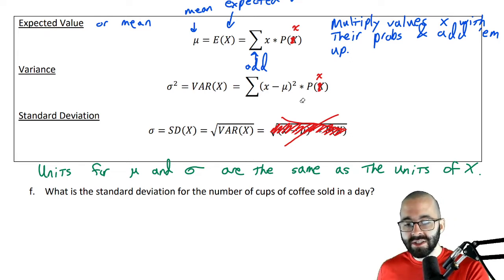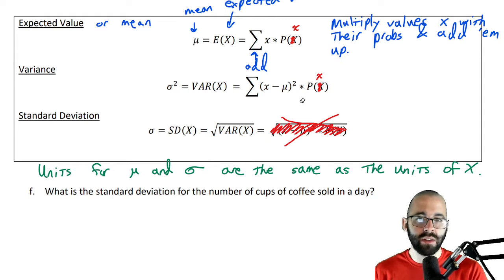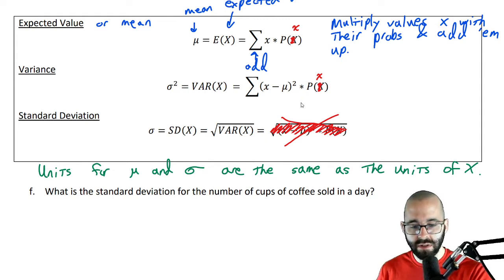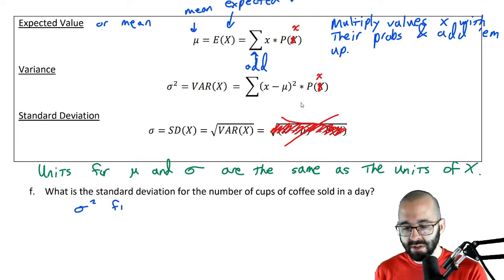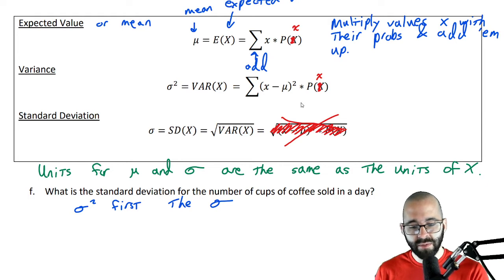Okay, let's just find the variance. And once we find the variance, we'll square root it to find the standard deviation. Okay, let's find variance first. Sigma squared first. And then let's find the standard deviation sigma afterwards.